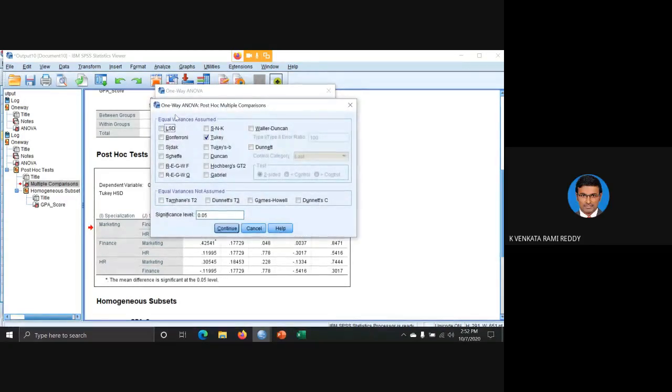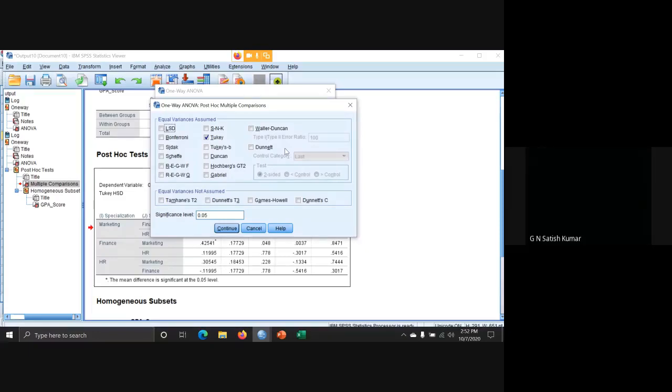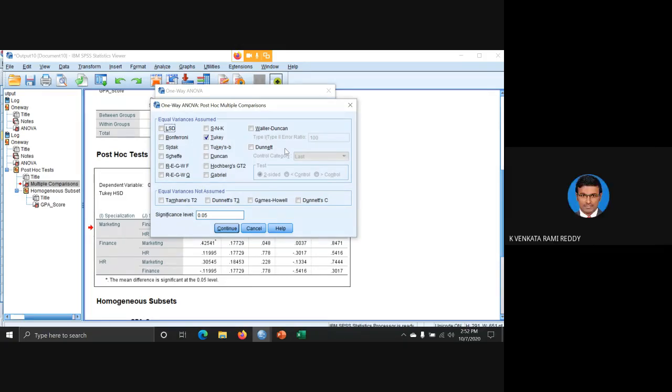If equal variance is not assumed, which one is more appropriate, sir? Here we're not checking equal variance. We are only checking between the groups. Is there any significant difference between groups? We are only checking that. So here 30 is more appropriate, right?